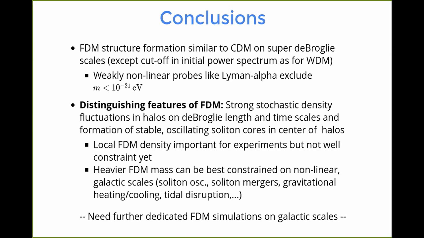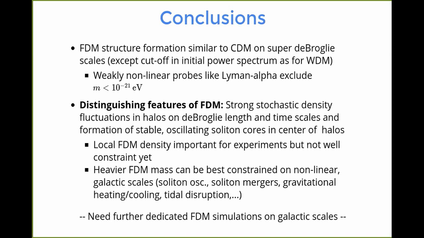And then even heavier fuzzy dark matter masses can be best constrained on these nonlinear galactic scales by solitonic oscillations. That's, for example, what Jens Niemeyer and Dotti Marsh used in their Eridanus 2 paper. Or we can have a look at soliton mergers, gravitational heating and cooling, tidal disruptions, and so on.